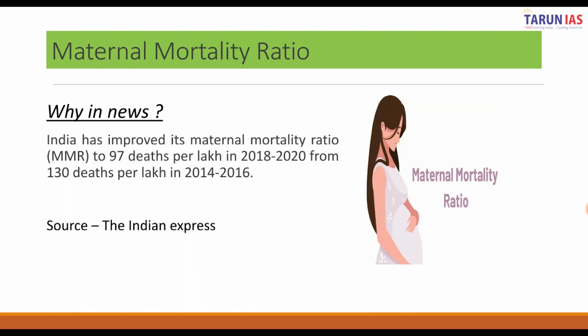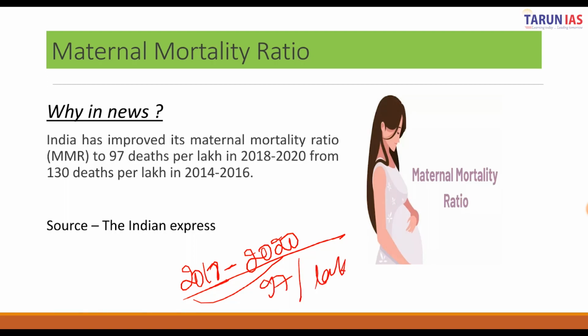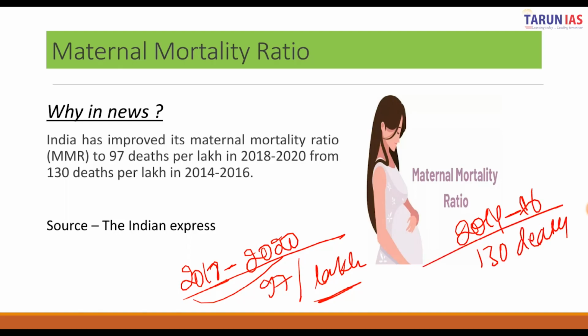If you look at the graph, from 2018 to 2020 the maternal mortality ratio is 97 per lakh of population, or I mean per lakh of women. But in 2014 to 16, it was 130 deaths. So we have improved the maternal mortality ratio.